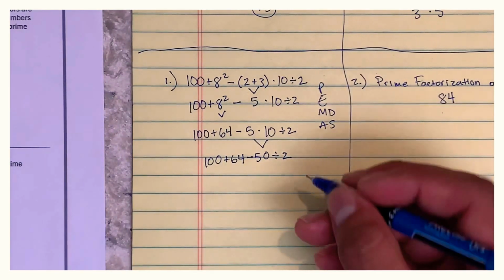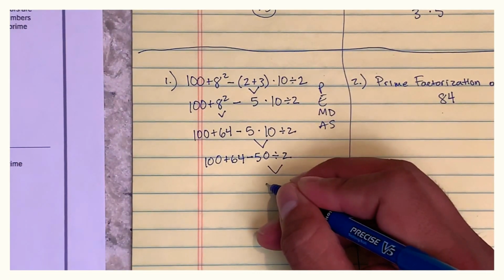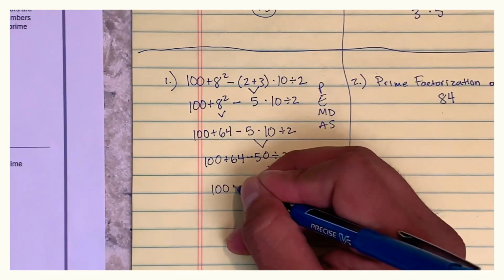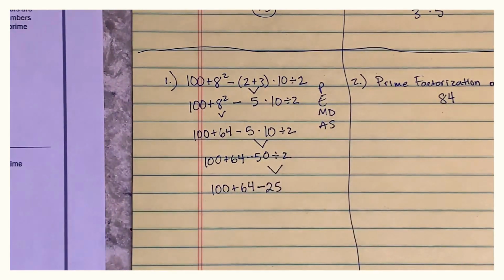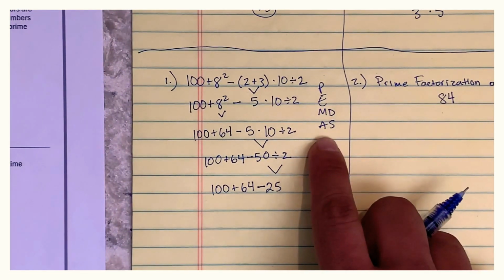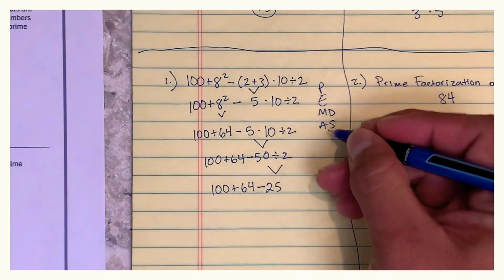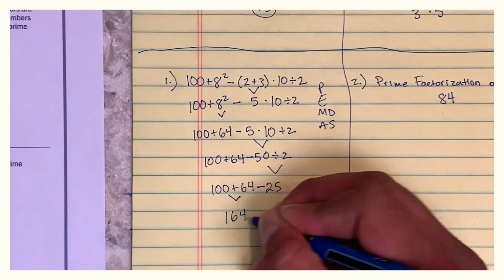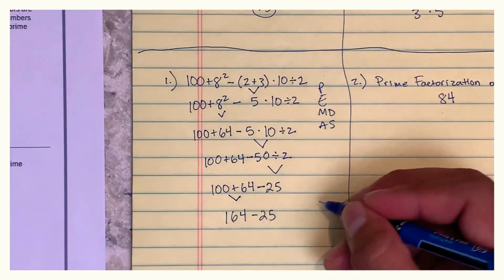Okay, the next step we should do is division. 50 divided by 2 is 25. And let's rewrite the new expression. 100 plus 64 minus 25. Now we're at the addition and subtraction part of PEMDAS. Addition comes first in the expression, so that's what we'll do first. And then the last part is subtraction.